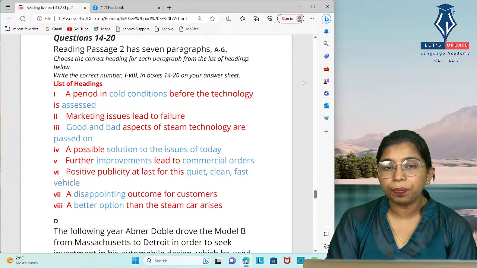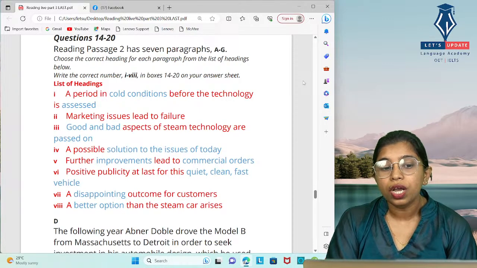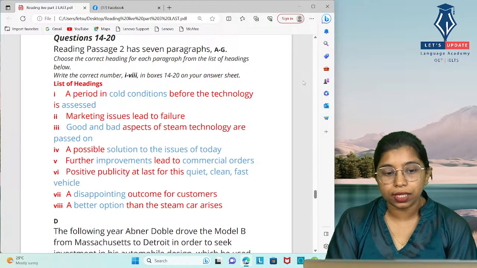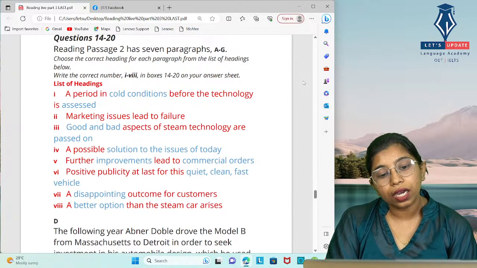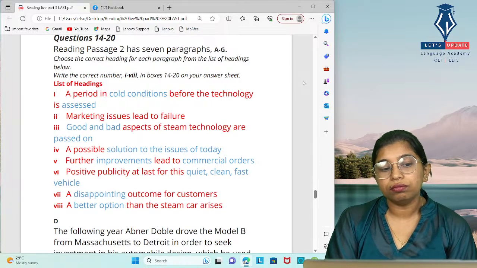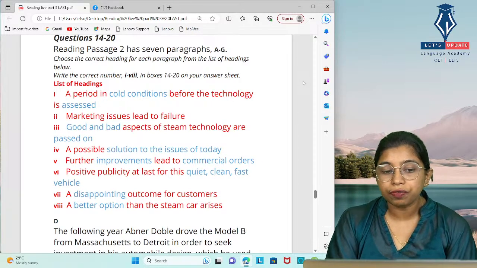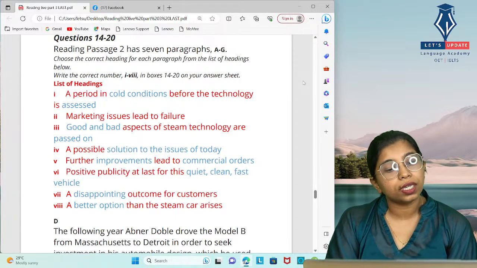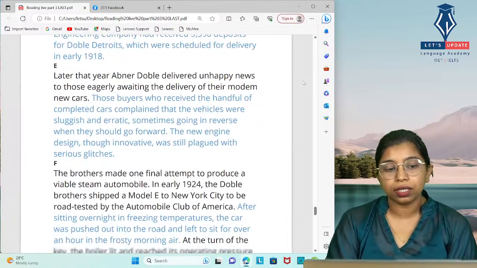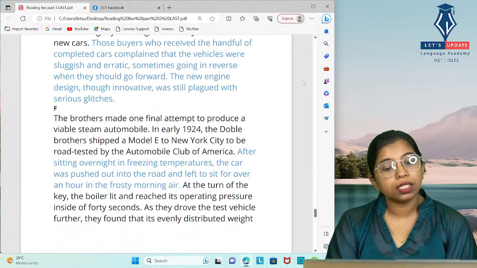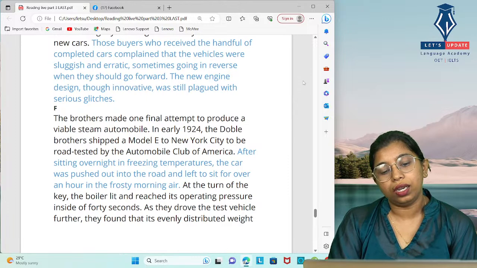So in order to improve the quality and resolve the complaints they had received, they left the car in freezing cold conditions before the technology was assessed, to make sure that it is more reliable and more efficient than the earlier one.